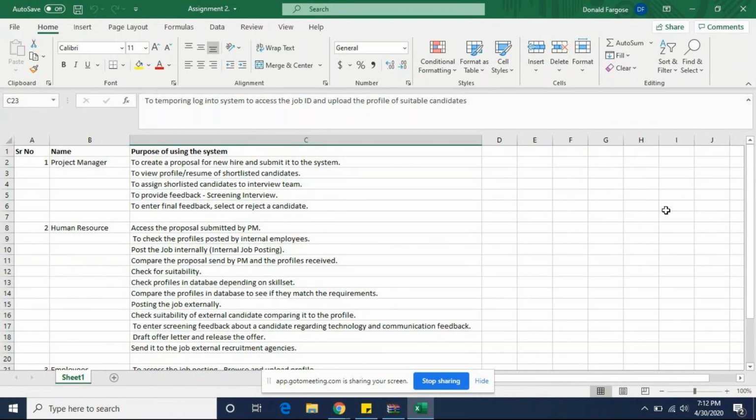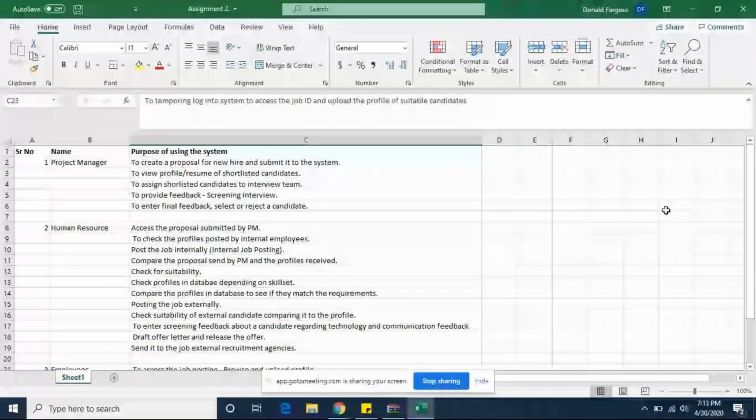The interview team is not very different. Obviously, it is the team members of the project manager, who the project manager thinks can take the interview properly, who have an understanding of the complete project. They will appoint someone, maybe one or two people, to conduct the interviews based on the role and designation, to assign the shortlisted candidate to the interview team to provide the feedback, not the screening feedback, probably.